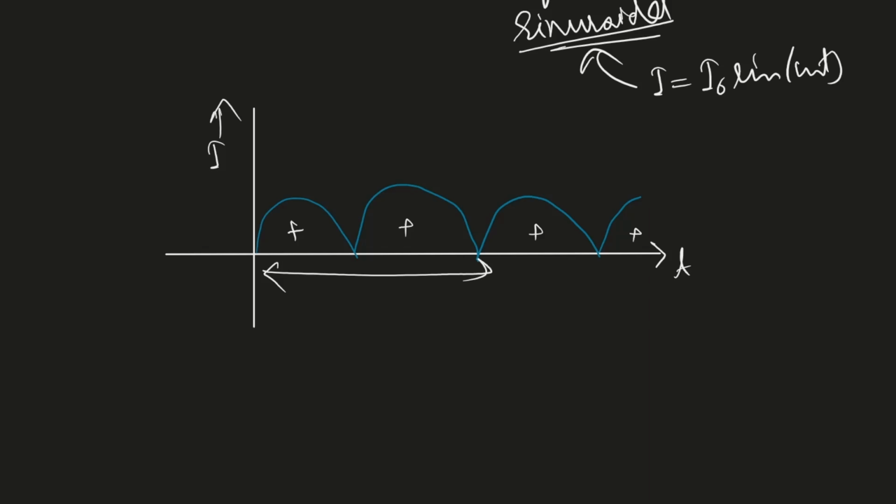Because if I just copy this part and paste, then I will get the whole graph. So I don't need to consider this one, na? So the period here is this one only, t. Fine. Now what is the expression?